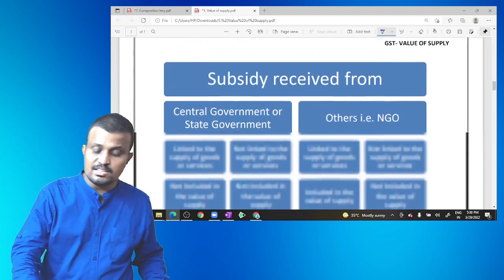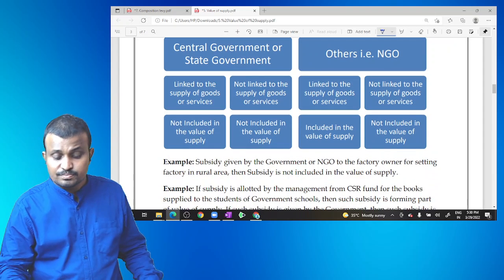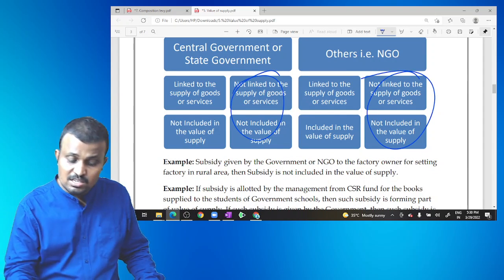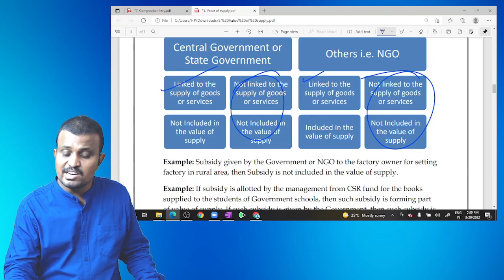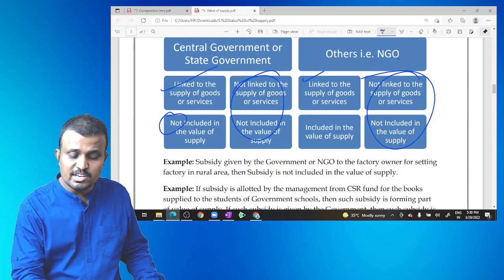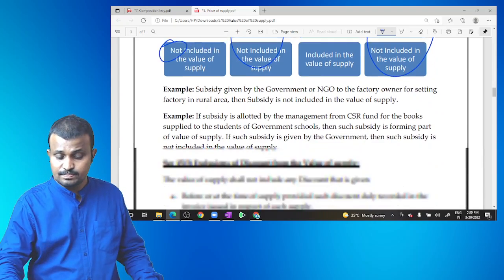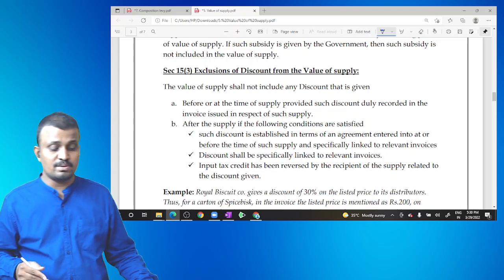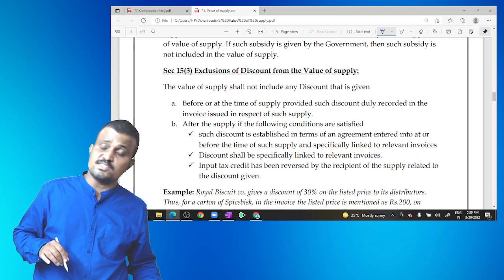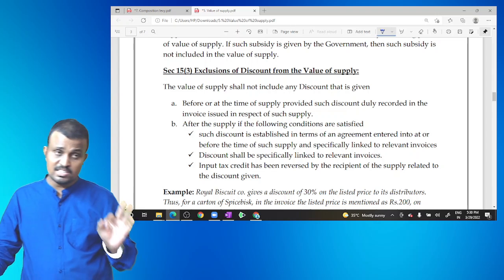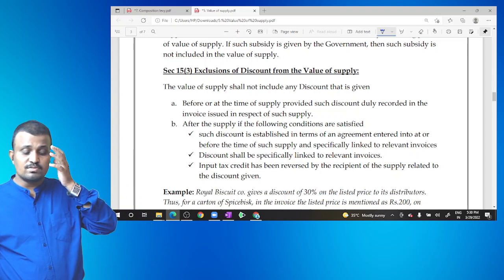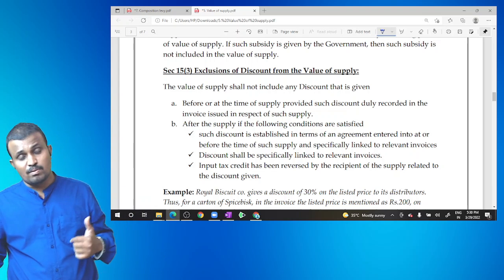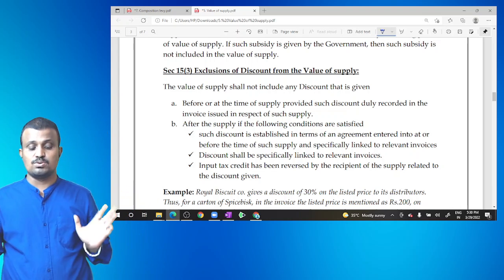Next, subsidy. Subsidy we already discussed. If not linked to the supply, it is always not included. If linked to the supply, it is included only if provided by someone other than the government. If it is provided by the government, not included. Next, exclusions from the value of supply. Section 15(3): two elements are there. One is discount and another one is subsidy linked to the supply and provided by the government, which are excluded.